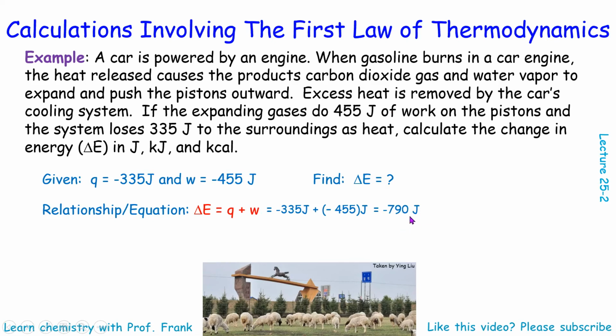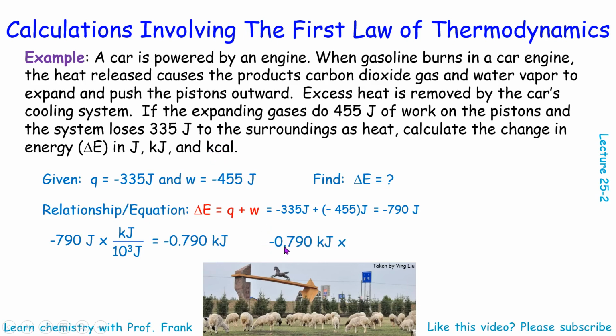We found out the answer for joules. Now we need to convert from joules to kilojoules. Negative 790 joules, we are going to convert from joules, place joules on bottom, to kilojoules, place kilojoules on top, and then that gives us negative 0.790 kilojoules.